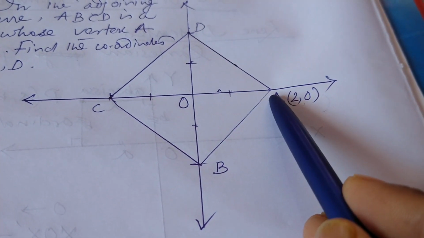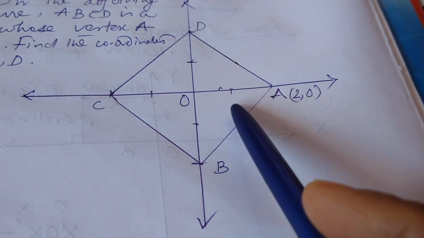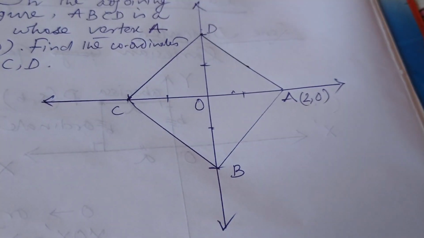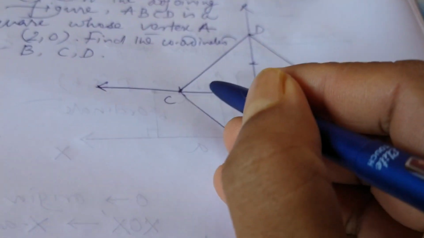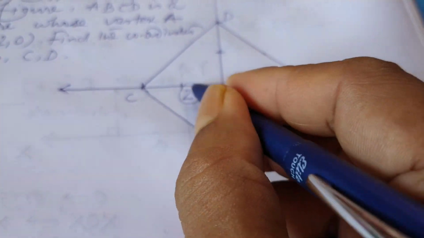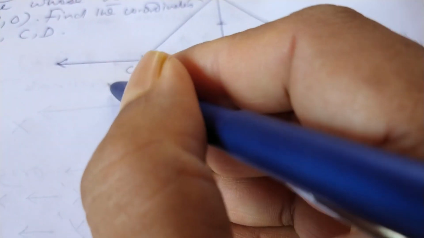This is 2. Okay. As the diagonals bisect each other, OA will be equal to OC. So OC also will be equal to 2. But on the left side, the coordinate will be minus 2. So it will be (-2, 0).